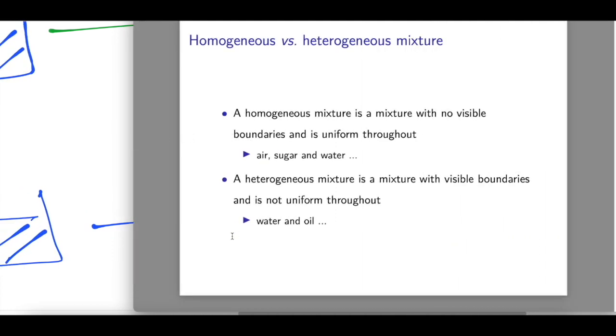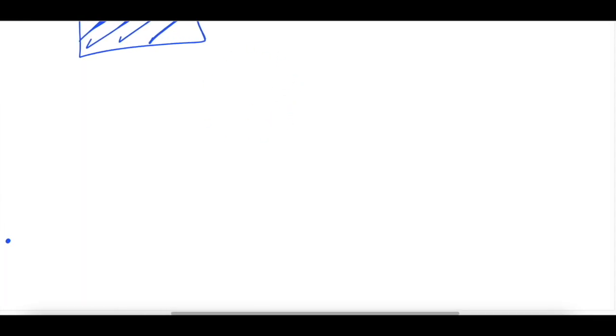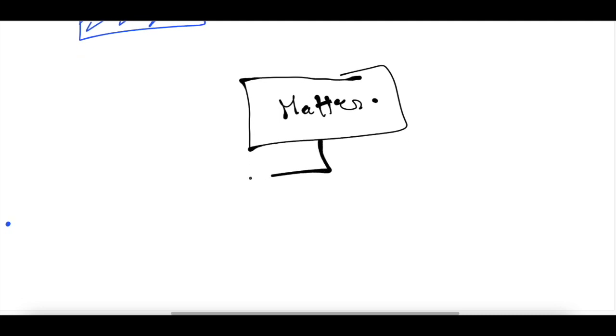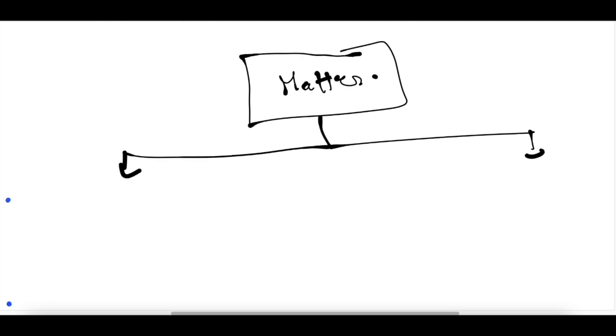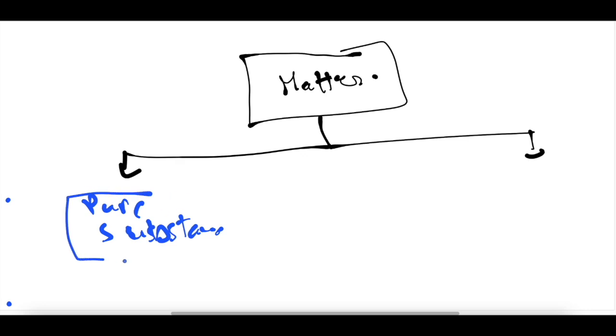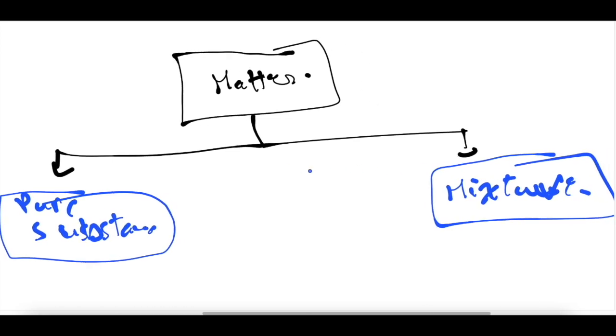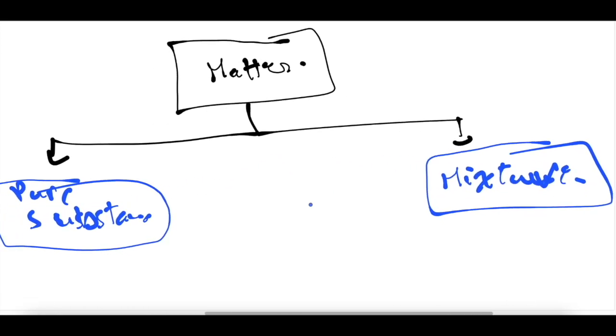Now let's review what we have done so far. We have matter. We said that matter can exist either as a pure substance or as a mixture.